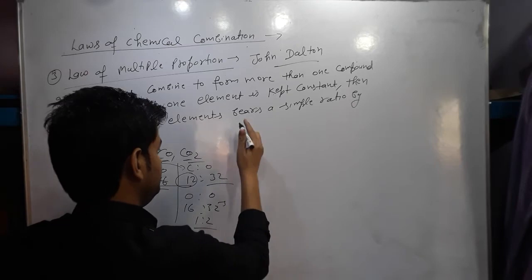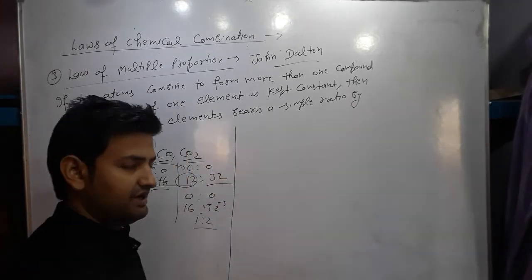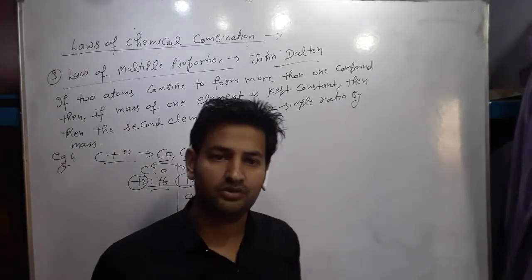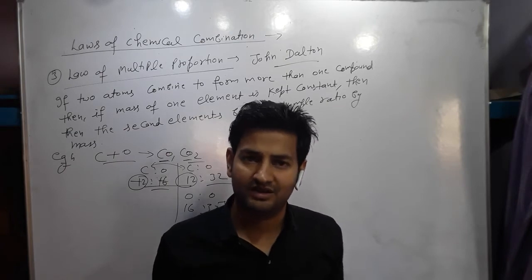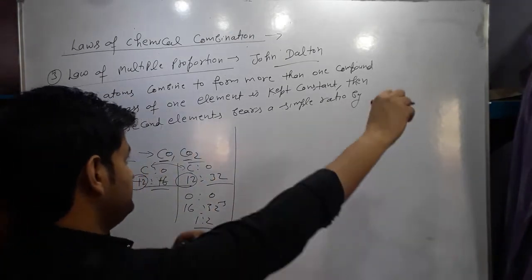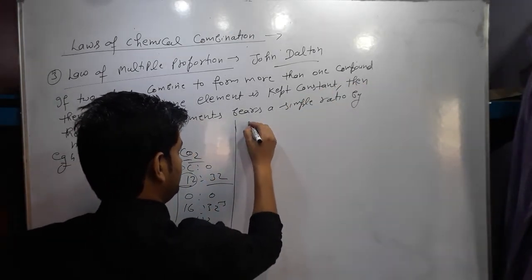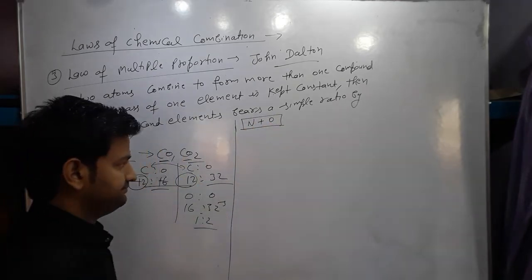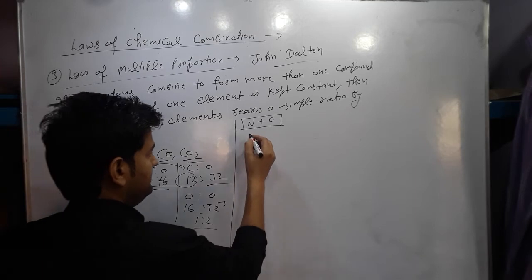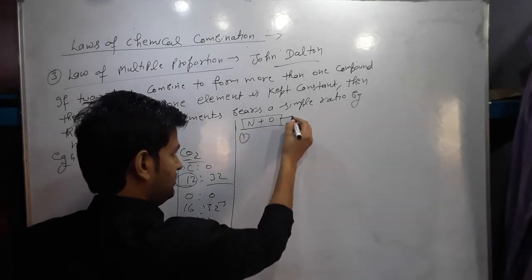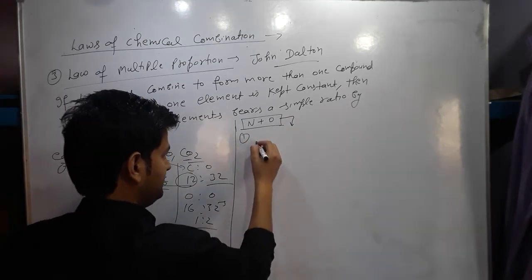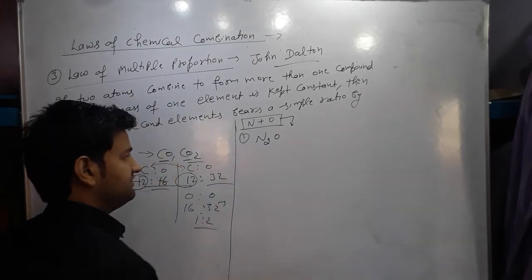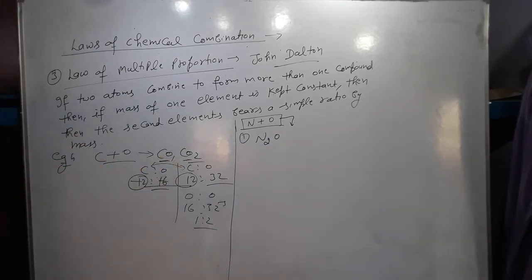To clarify this concept, we take an example of nitrogen and oxygen, because they form different kinds of compounds. The first compound is N2O, nitrous oxide, also known as laughing gas.